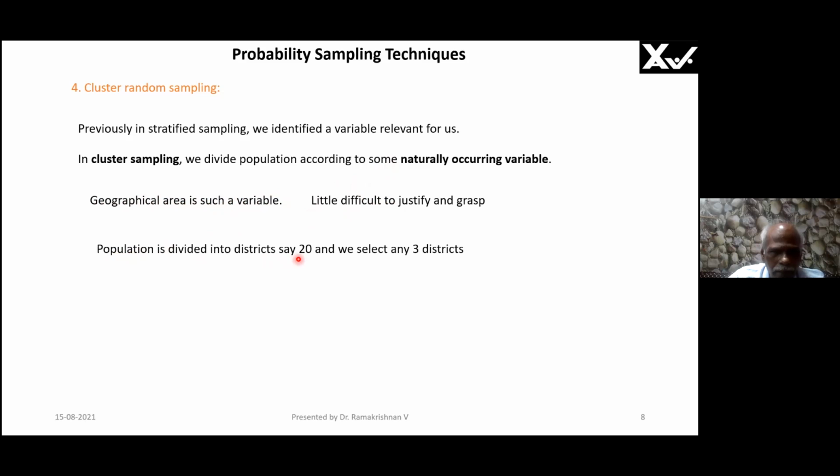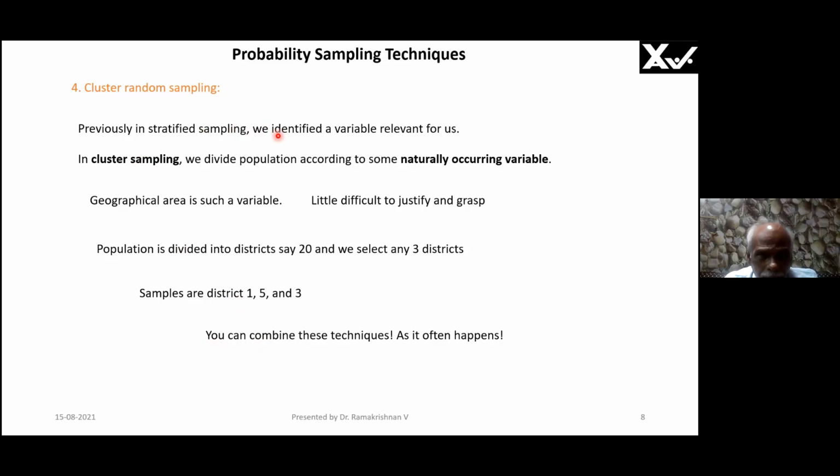Population is divided into districts, say 20, and we select any 3 districts. And this is called cluster sampling. Sample districts are 1, 5, and 3. You have to select 3 districts. I select 3 districts from here. You can combine. Please note, we have completed all the probability sampling techniques. Non-probability sampling techniques, one of you has already told. The remaining I will tell you now. I will give you a quiz if the quiz is there.